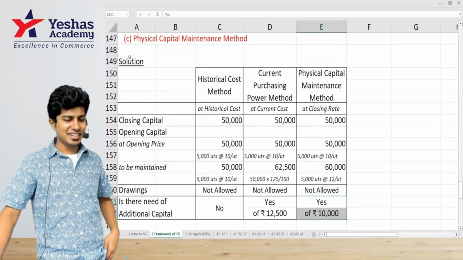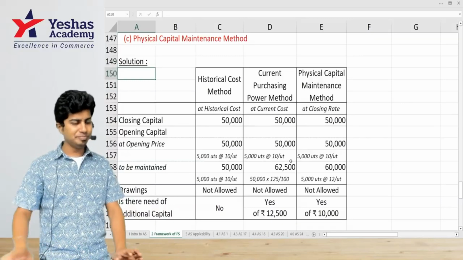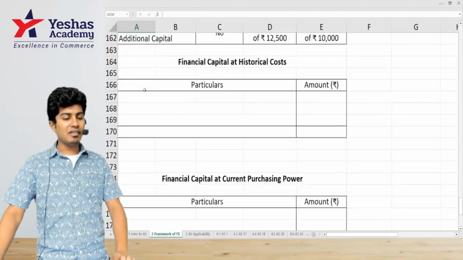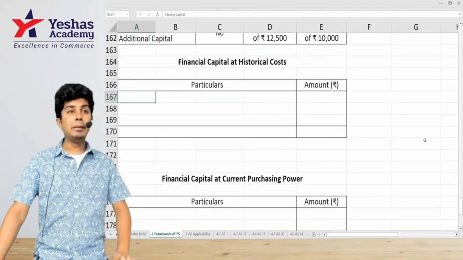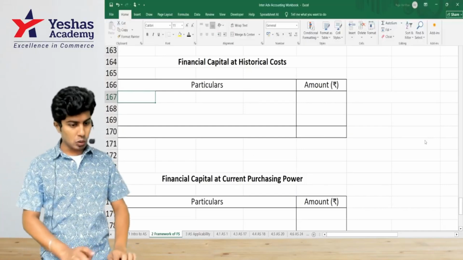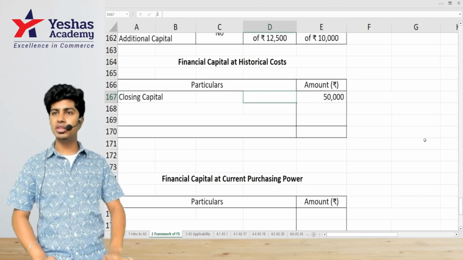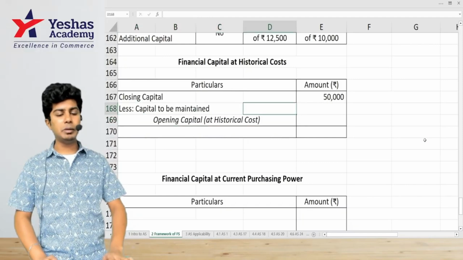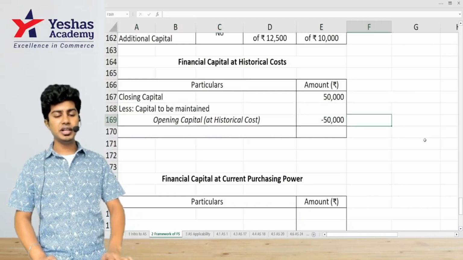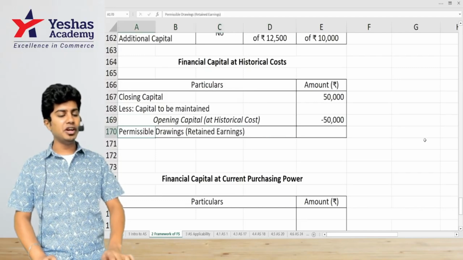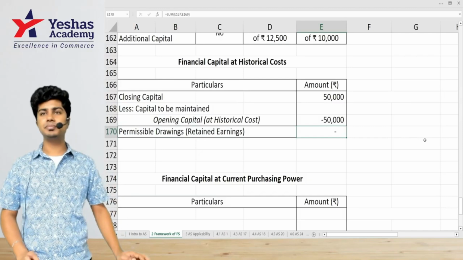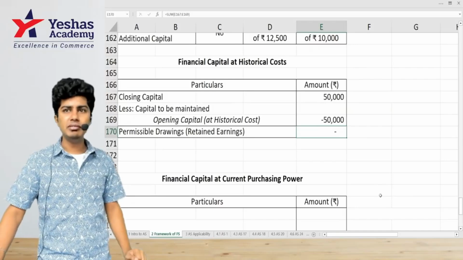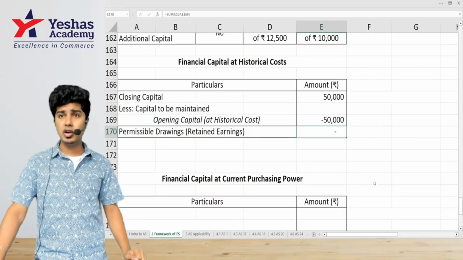Can we solve this in the way in which it's presented in our study material? I hope everyone wrote this table. Under financial capital maintenance, at historical cost, I would write closing capital. What is given already in the question is 50,000. Capital to be maintained is 5,000 units at a historical cost of rupees 10 per unit, which is how much? 50,000 again. So if we write that, how much can be withdrawn? Permissible drawings, zero. This is how the answer is presented in the material. Slightly different though, but this is accepted. Did you understand financial capital at historical cost?